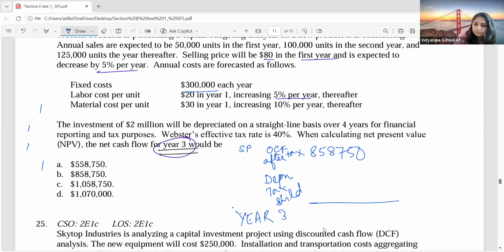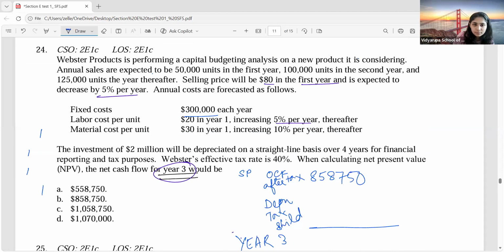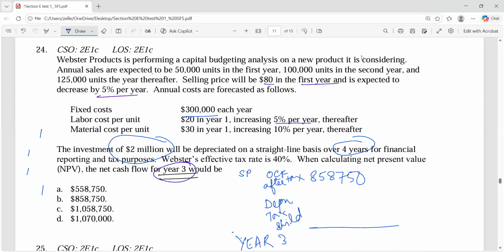How much is it? What's your depreciation, straight line depreciation? Have they given you the investment cost? Yes. Have they given you the life? Yes. So what is the depreciation amount? Two million divided by 4. So how much is your depreciation amount, guys? 5 lakhs is your depreciation.